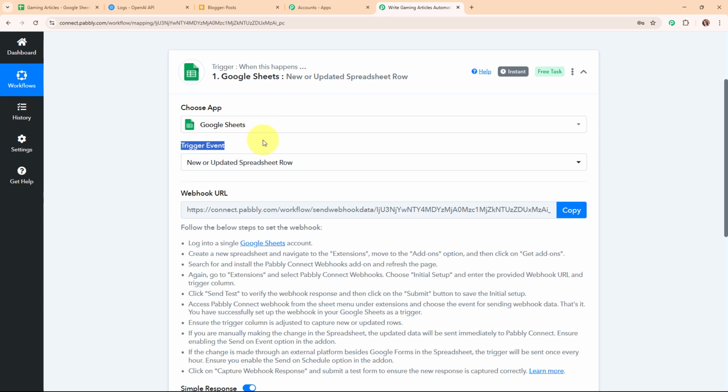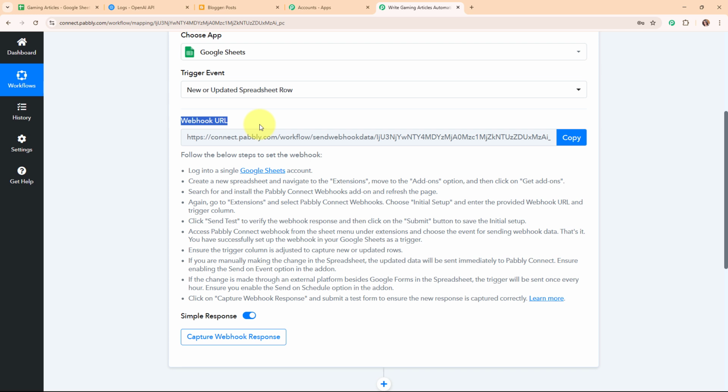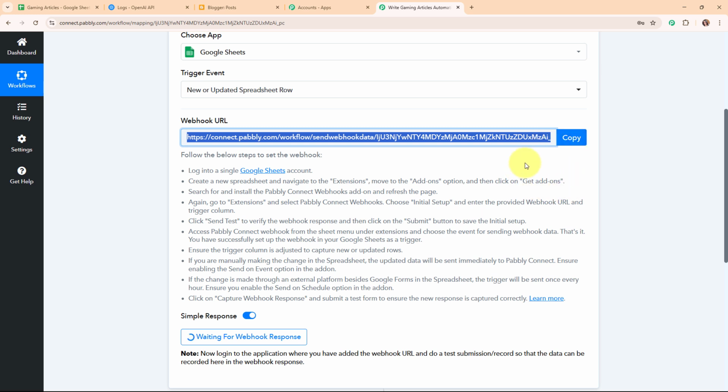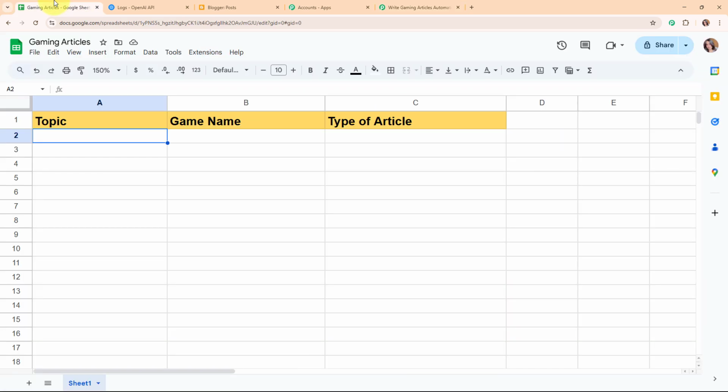Alright, so after selecting my trigger event, you can see I've received a webhook URL. That means I'm going to use this webhook URL to connect my Google Sheets with Pabbly Connect. Following the instructions given below, firstly I'm going to copy this webhook URL, and I've already logged into my Google Sheets account. This is the Google Sheet that I've created with the name Gaming Articles, and these are the fields that I've taken, such as topic, game name and the type of article.